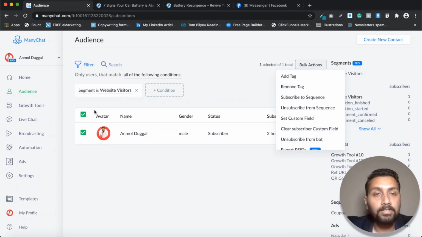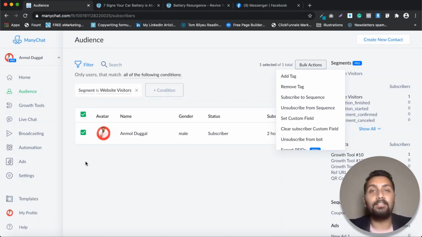So these are the actions that I can do with the segments. With the segments in place, when I have selected the subscribers who are my website visitors, I can add a different tag to them. I can subscribe them to a new sequence for a warm audience, right? I want to maybe provide more information about some new content. So I will subscribe them directly to a sequence. Otherwise, what are these bulk actions for, right? Bulk actions are for actually performing some actions on a certain chunk of your audience. And how are you going to find that chunk? Based on the tags.